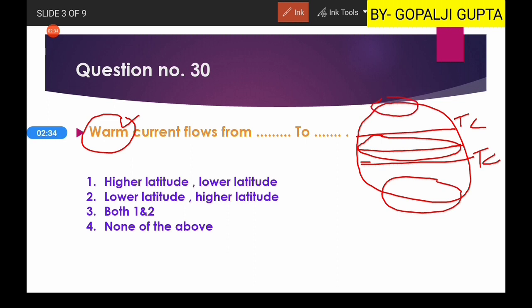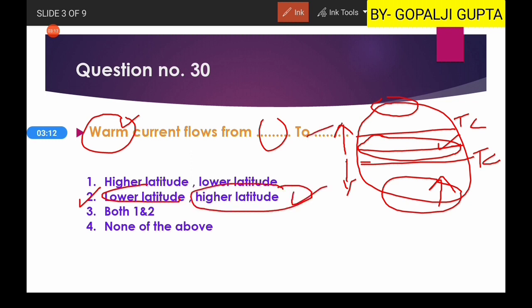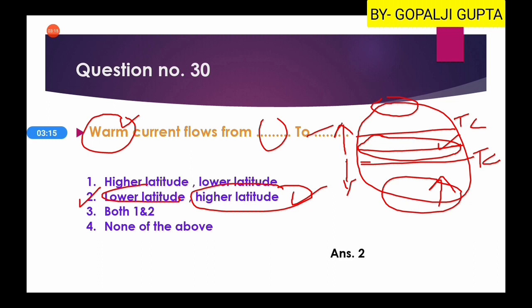So definitely the water which is moving from the tropical areas will be warmer, and the water which is flowing from the polar areas or from the high latitudinal areas will be colder because of not being heated. So that's why the water mass which is moving from the lower latitude towards the higher latitudes will be your warm currents, as they are carrying the warm water. So here the second option, that warm current flows from lower latitude to the higher latitudinal areas. These are known as your warm currents, and hence the second option will be our right answer.